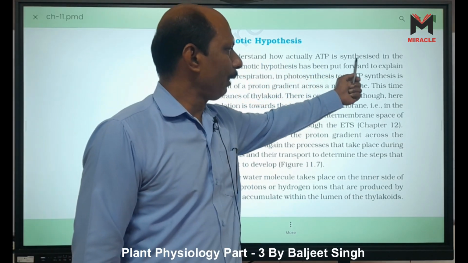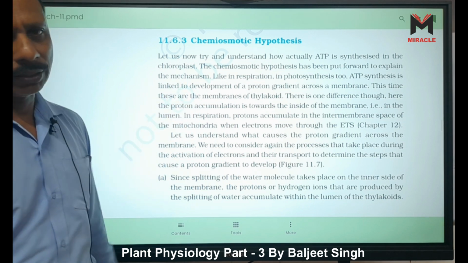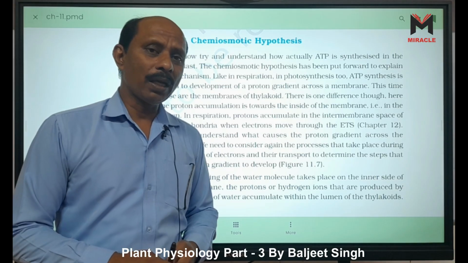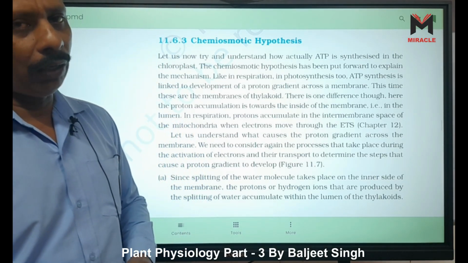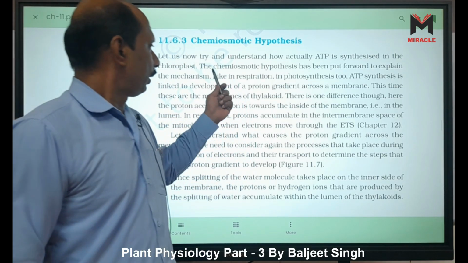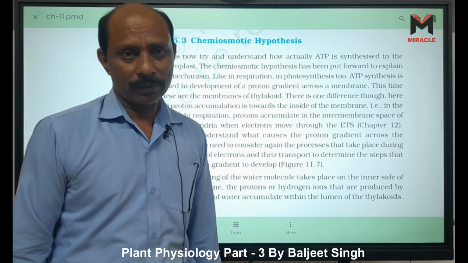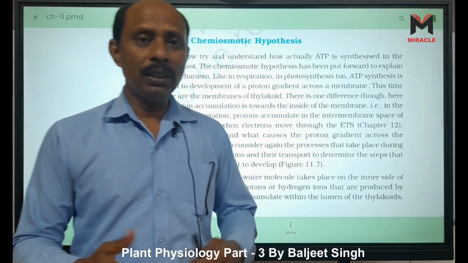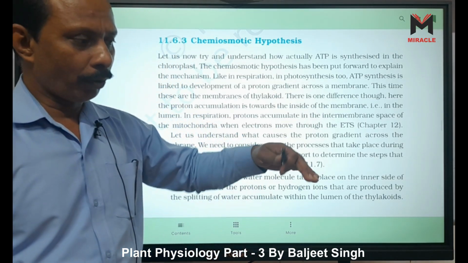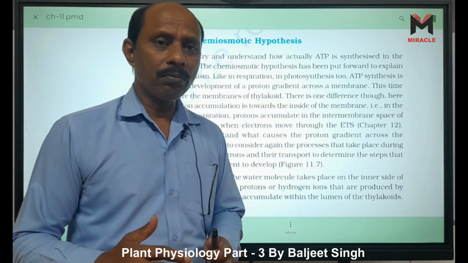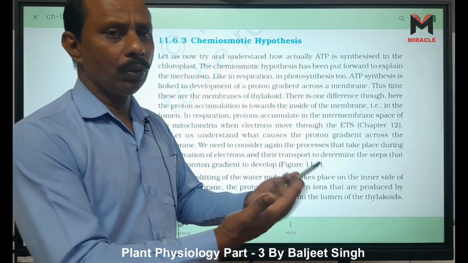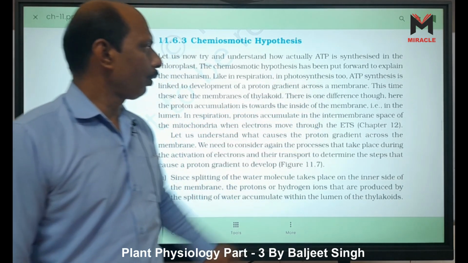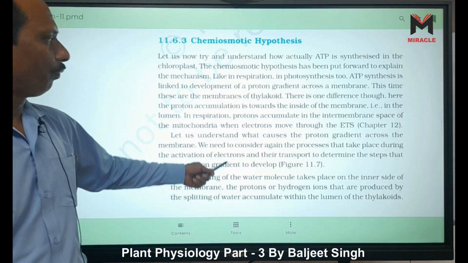How is ATP actually synthesized in the chloroplast? Look, ATP is synthesized in the chloroplast in which part? In the grana, in the thylakoids, right? The chemi-osmotic hypothesis: chemi means chemical, and osmosis is a process in which a substance moves from higher concentration to lower concentration, right? It has been put forward to explain the mechanism. Okay, we will read here.